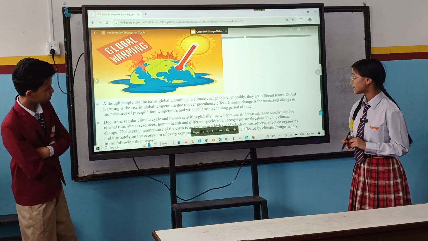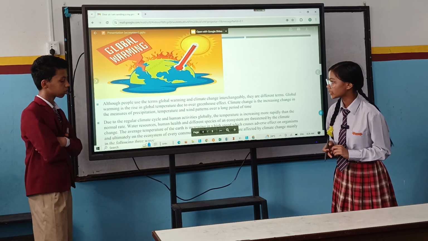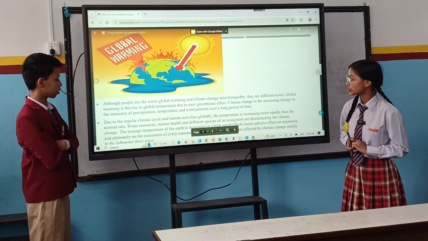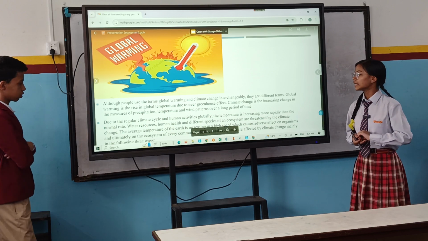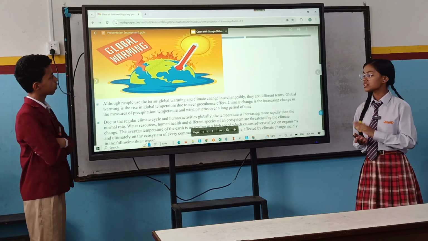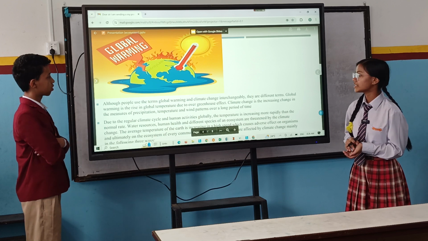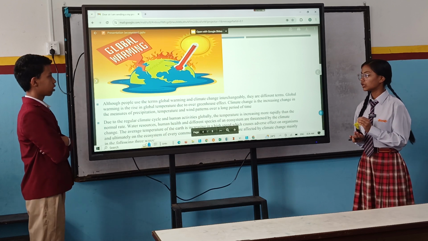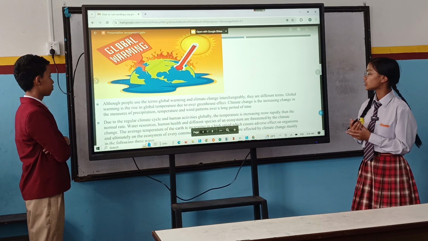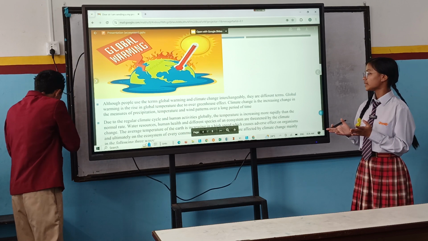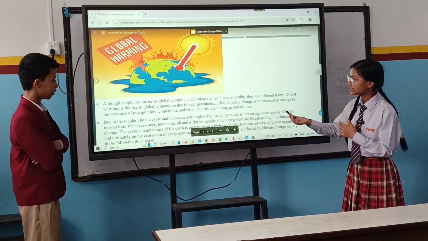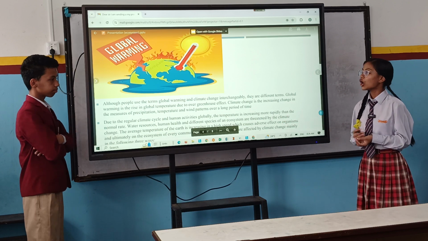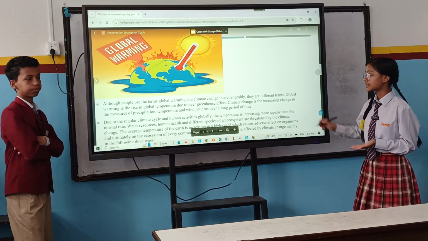And climate change is the increasing change in measures of precipitation, temperature, and wind patterns over a long period of time. That means if for a long period of time the same kind of climate is not seen, or a different kind of climate takes place, then it can also be said to be climate change. So you can say the measures of precipitation, temperature, and wind patterns, that means all the patterns of climate are changed here.